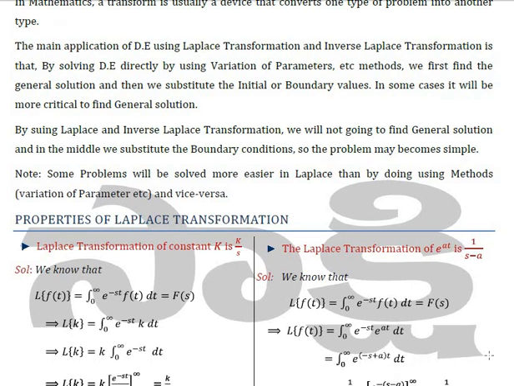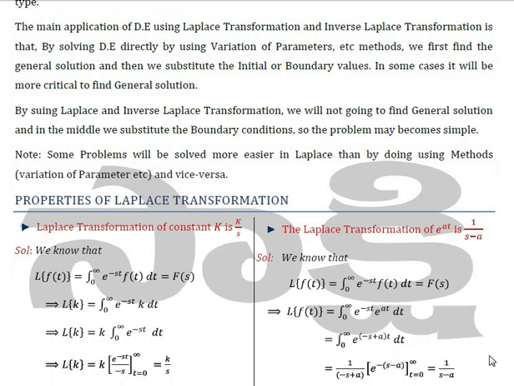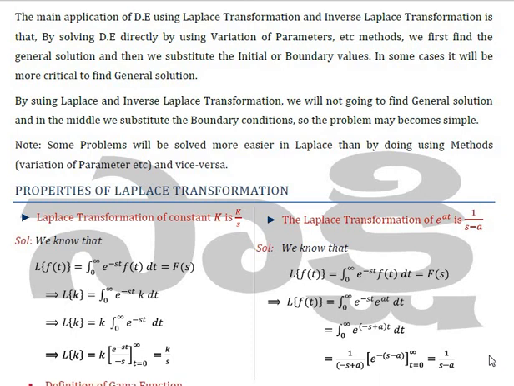Now after this initial brief introduction about the Laplace transform with the definition, we will move to the properties of the Laplace transform. The first property is that the Laplace transformation of a constant k is k by s.